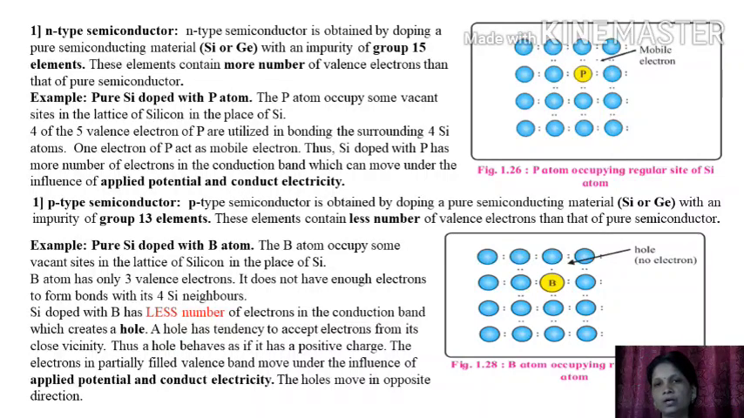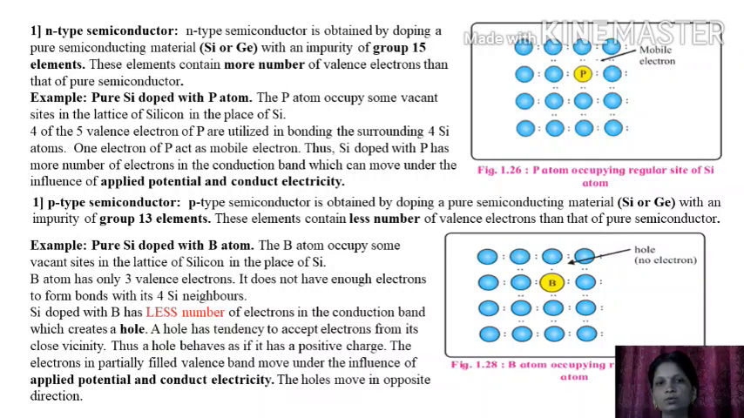The phosphorus atom occupies some vacant site in the lattice of silicon in the place of silicon. 4 of the 5 valencies of phosphorus are utilized in bonding with the surrounding 4 silicon atoms. 1 electron of phosphorus acts as a mobile electron. The silicon doped with phosphorus has more electrons in the conduction band which can move under the influence of applied potential. In this way, electrical conductivity is observed in an N-type semiconductor due to a large number of electrons.